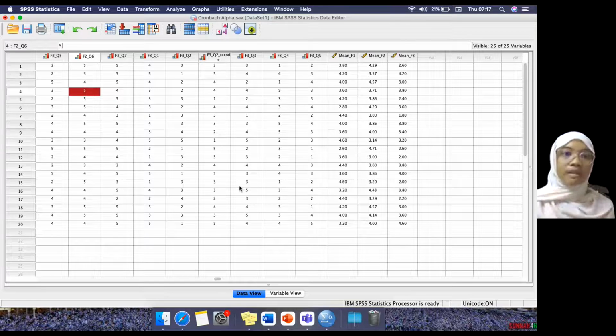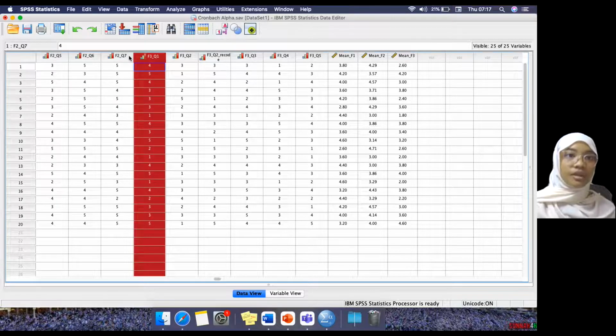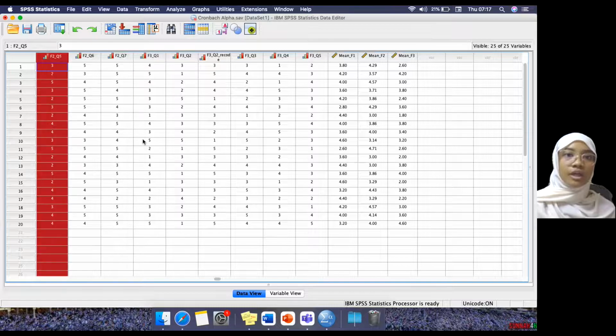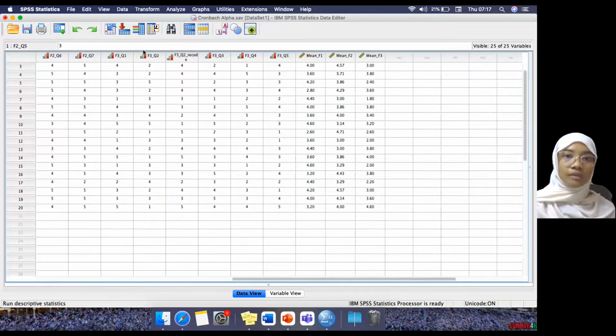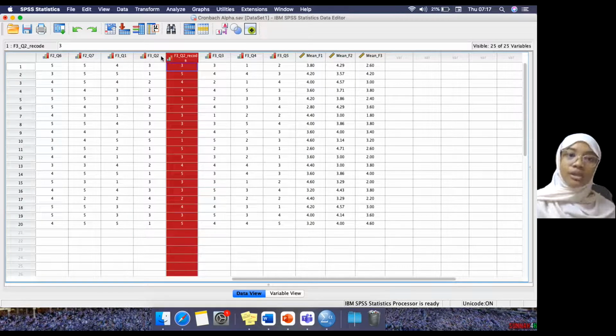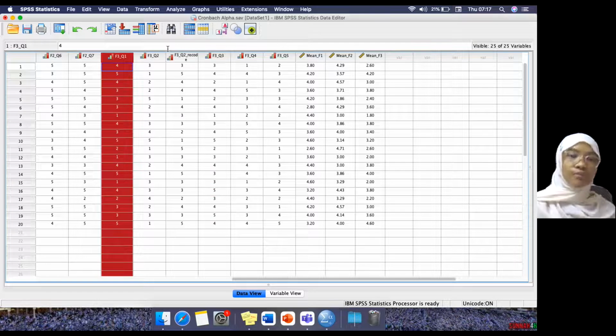Okay. So how to find a Cronbach alpha? First, in order to find the Cronbach alpha, you have to look at your questions. You don't have to look at your mean here because you want to know which question you need to remove or retain.